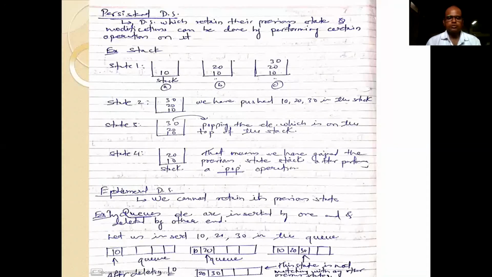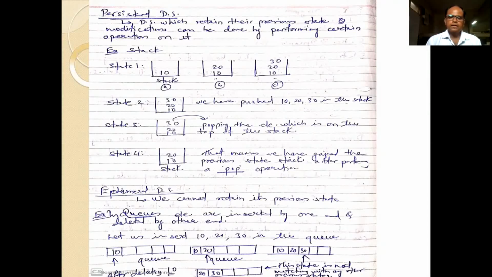The element which is present at the top, that we will remove. Suppose we remove element 30. So in state number 4, if you observe, it contains two elements, that is 10 and 20. That means we have regained the previous state of the stack after performing a pop operation. That is a persistent data structure.